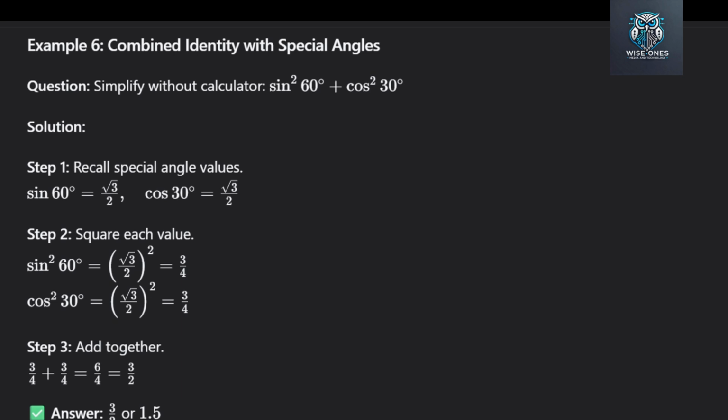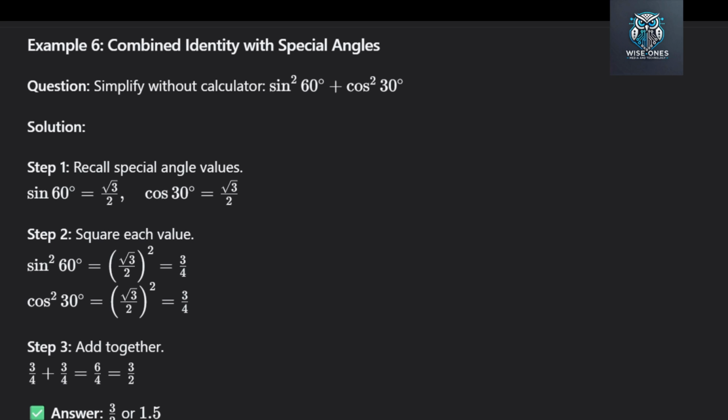Combined identity with special angles. The question is, simplify without calculator: sine squared 60 degrees plus cos squared 30 degrees. Step 1. Recall special angle values from our table. Sine 60 degrees is square root of 3 over 2. Cos 30 degrees is also square root of 3 over 2.